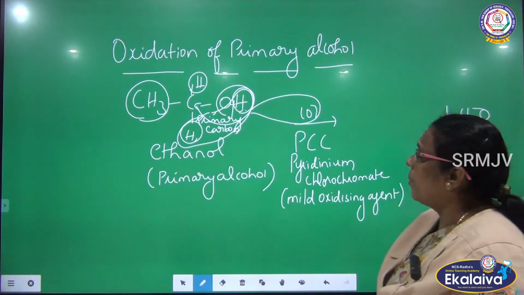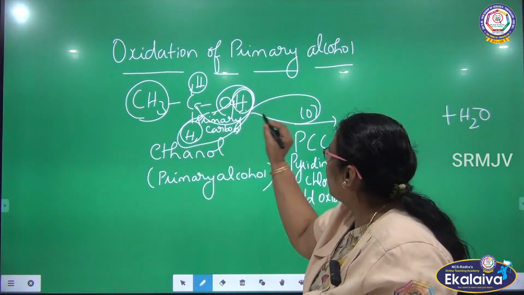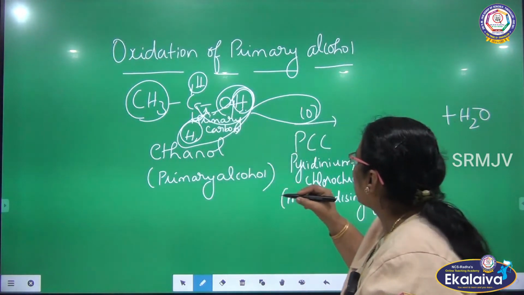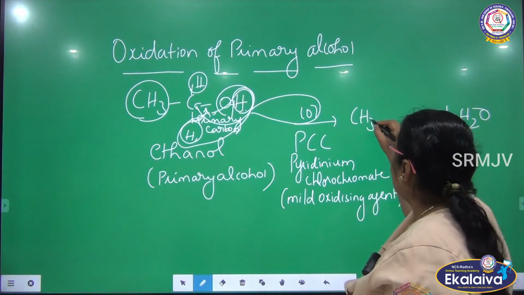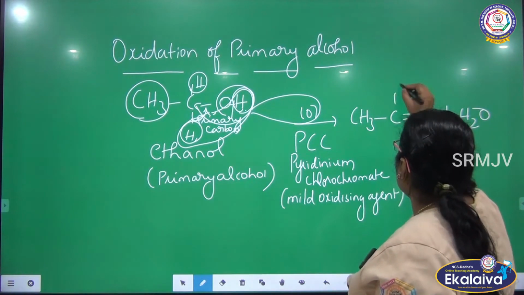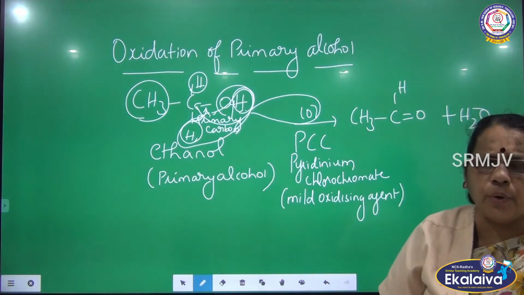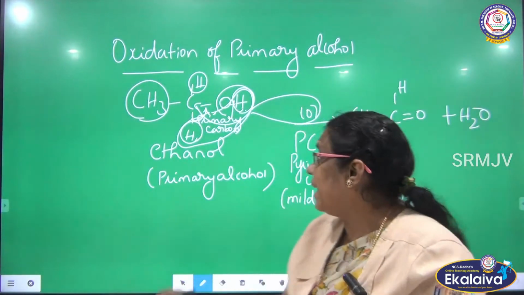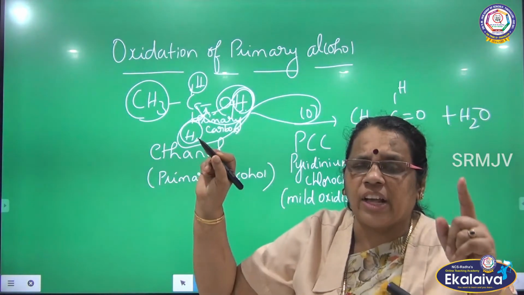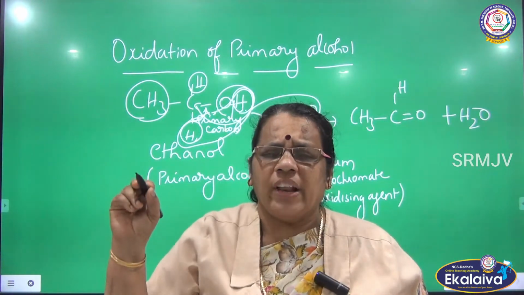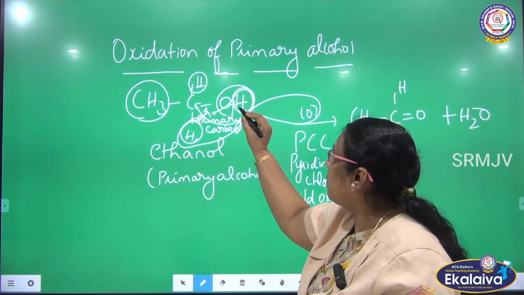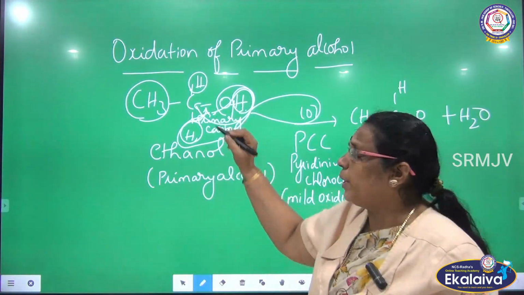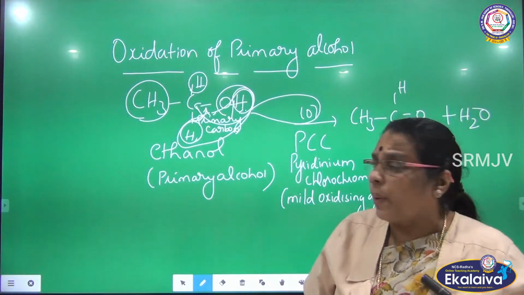So what is the compound we are going to get here? When this hydrogen is removed from here, this bond will shift here. So what you will get is CH3, C double bond O, hydrogen. I have removed two hydrogen atoms from the primary alcohol, one hydrogen from carbon and one hydrogen from oxygen. When I remove one hydrogen from oxygen, the bond between oxygen and hydrogen is cleaved. Similarly, I am going to remove one hydrogen from carbon. So what are we going to get?